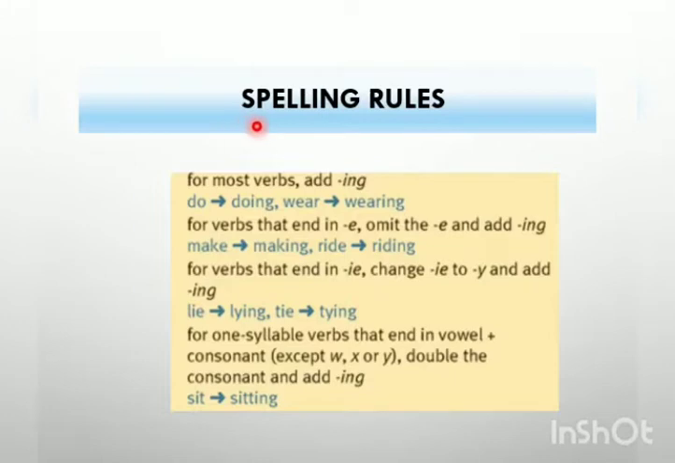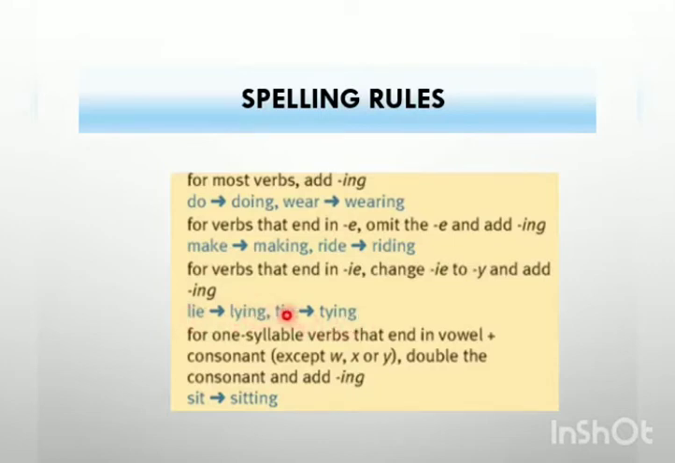Have a look at these spelling rules. For most verbs, we generally add ing with it to make the continuous form of the verb, like do, doing, wear, wearing, jump, jumping, speak, speaking, laugh, laughing. And for verbs that end in e, we omit the e and add ing, like make, making, ride, riding. For verbs that end in ie, change ie to y and add ing, like lie, lying, tie,